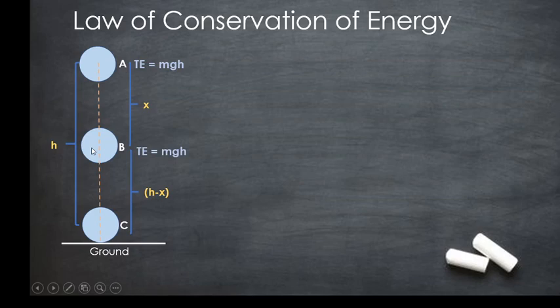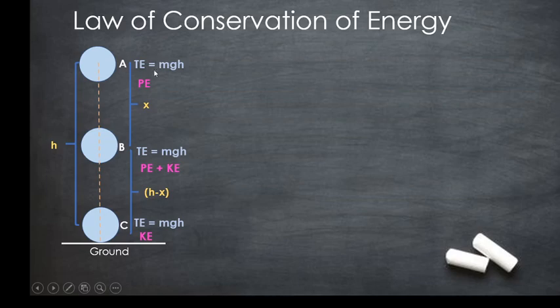At point B, the total energy is equal to mgh, and at point C also the total energy is equivalent to mgh. But at point A, the total energy is in the form of potential energy. At point B, it is the sum of potential energy plus kinetic energy, since it is in between in its travel. And at point C, all the energy is in the form of kinetic energy.